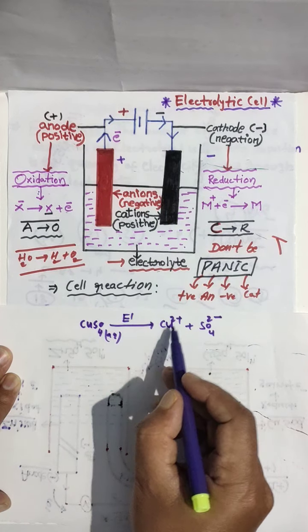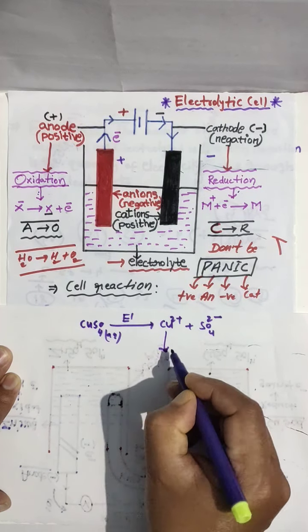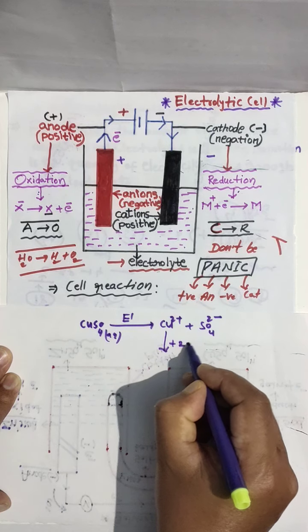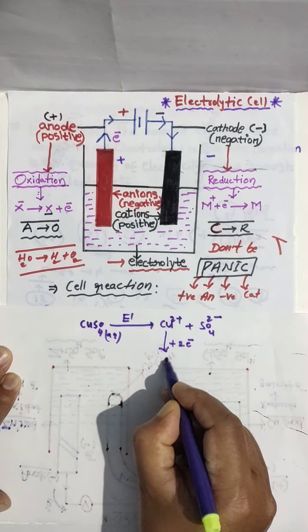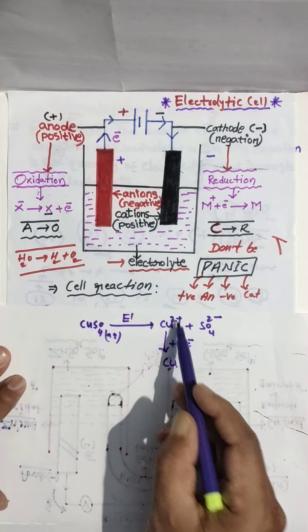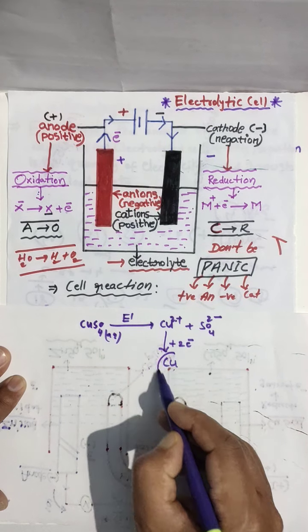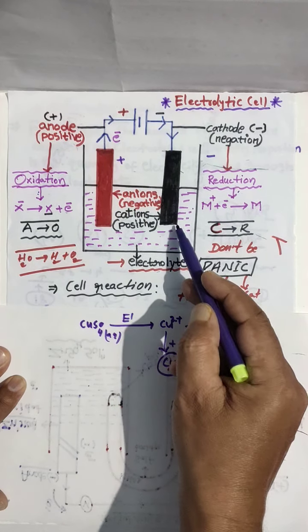The copper will deposit on the cathode. Always, metal deposits by taking 2 electrons and converting into metal, which means the charge is discharged, and this metal will deposit on the cathode.